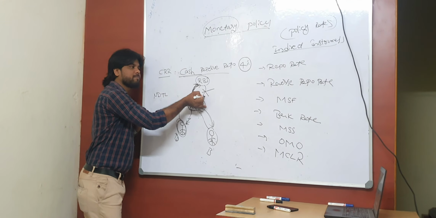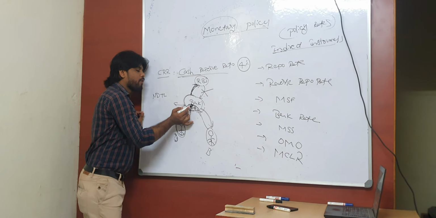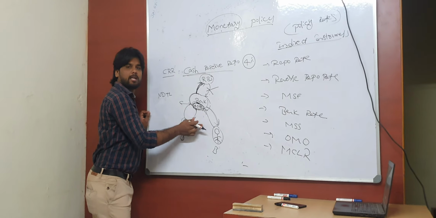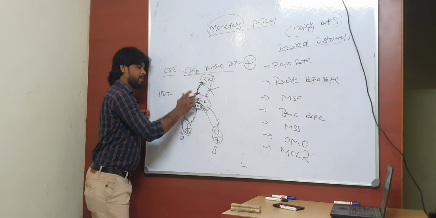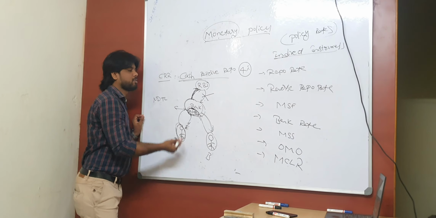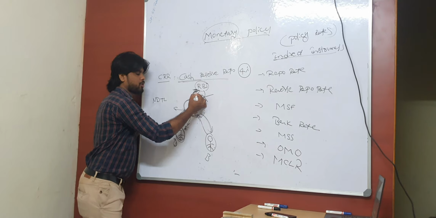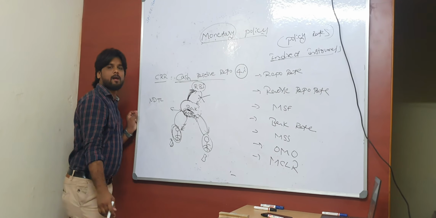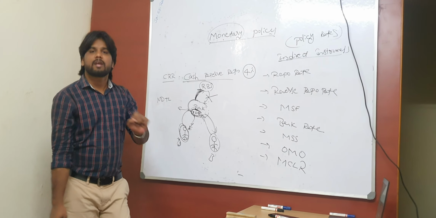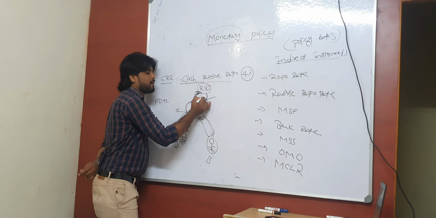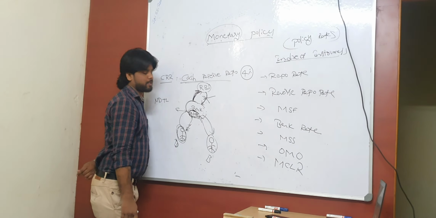On that, 4% means 4 rupees. So for every 100 rupees of NDTL, every commercial bank, as the present cash reserve ratio, has to park 4% of that NDTL amount with RBI, in liquid cash form only. And remember, for CRR, RBI never pays any interest at all, right?